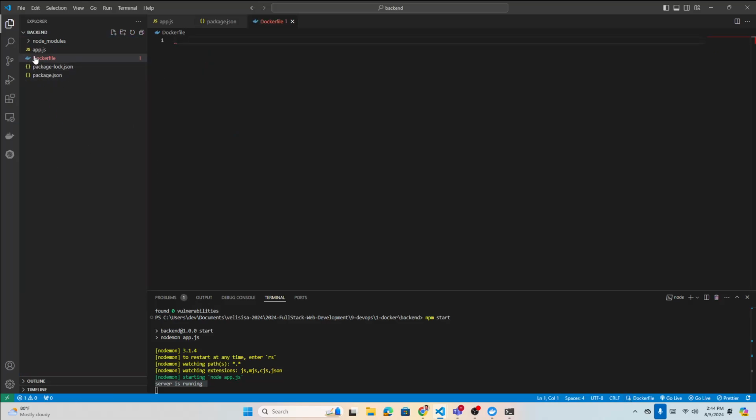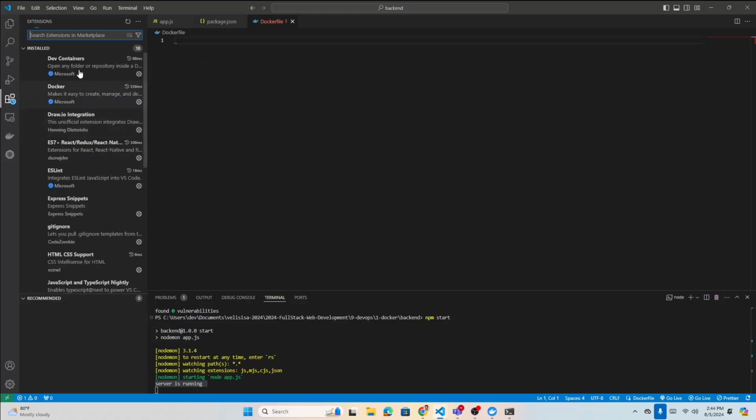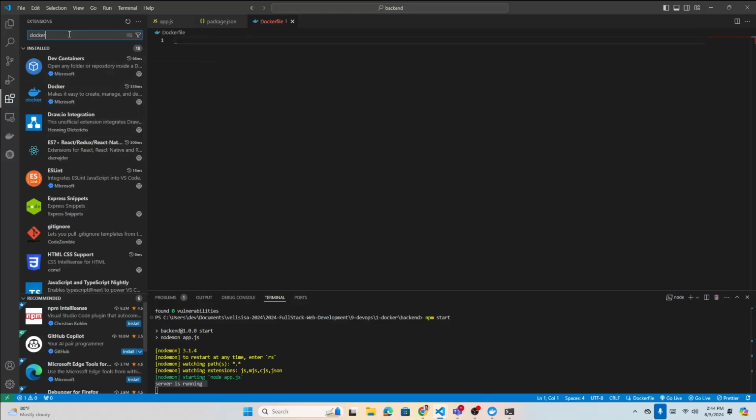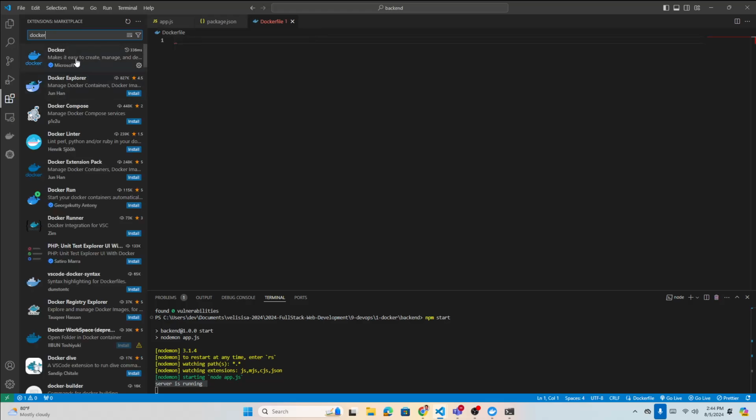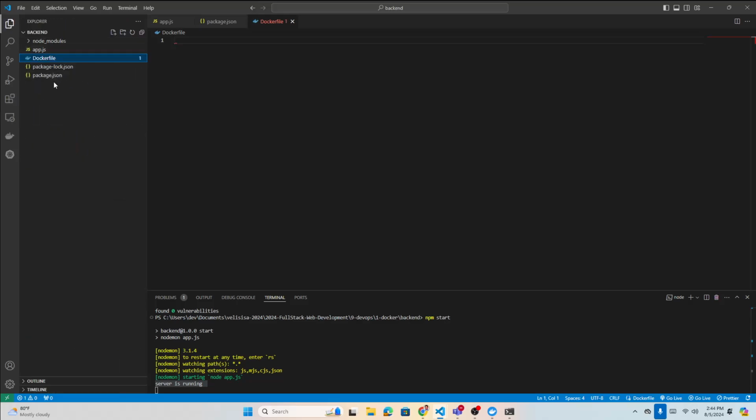You should also install the Docker extension so that you get support for it. In the extensions you can install Docker. It was suggesting something about Docker last time in the extensions here, so we can just install that. So we have the Dockerfile. Now you write all the code right here.